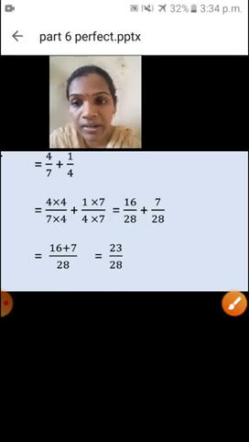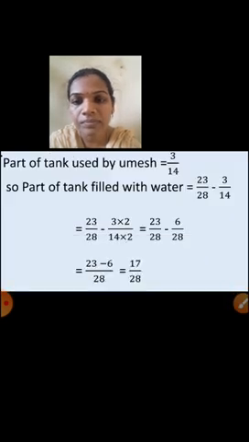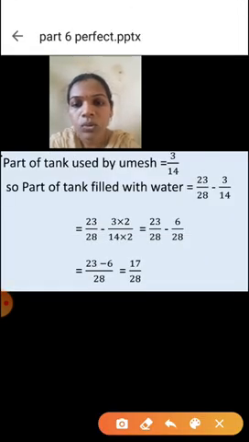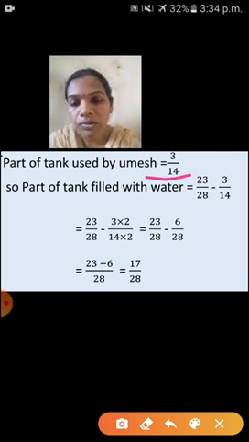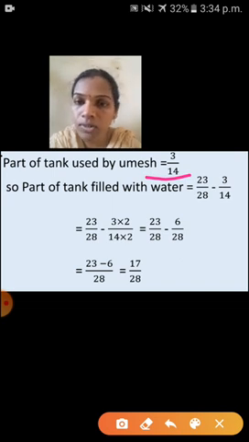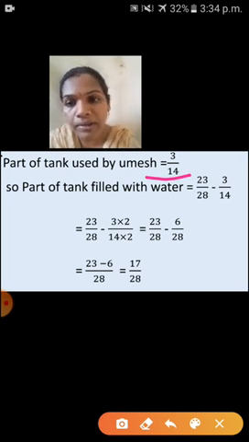But this is not our final answer. Yes, next step is what? See here. So part of tank used by Umesh. So that Umesh used 3 upon 14 part of water to the garden. So this answer 23 upon 28, that is the total amount of water. So from that we go to subtract. Understood now? Because water is used here by Umesh. So we go to subtract.